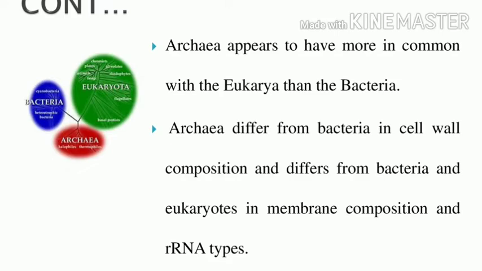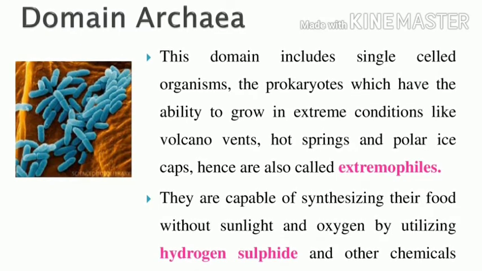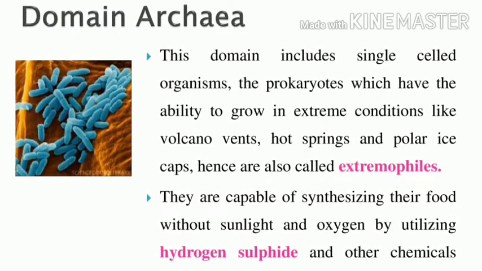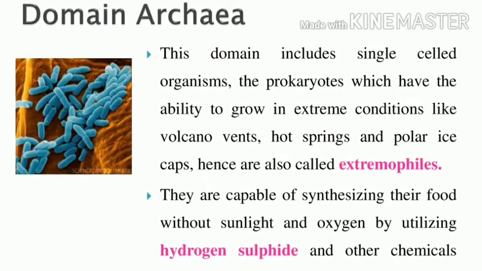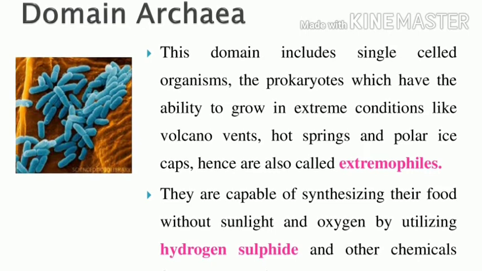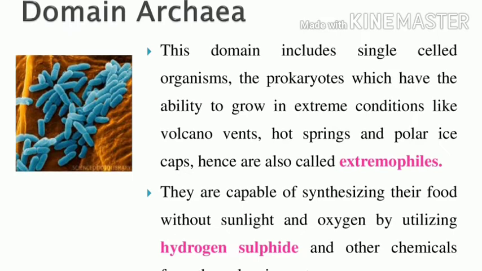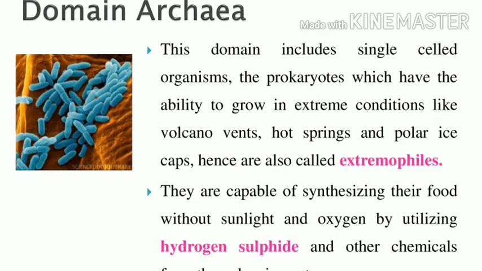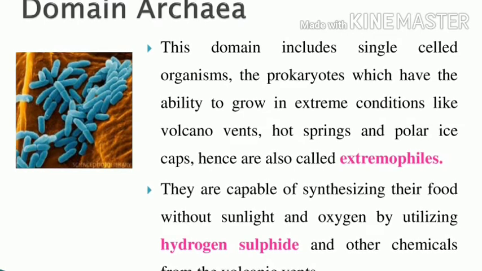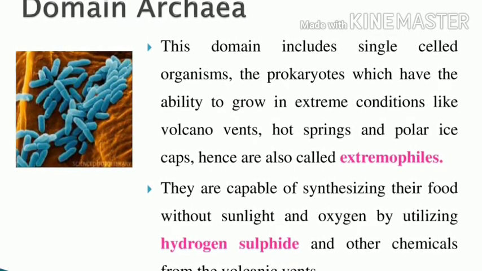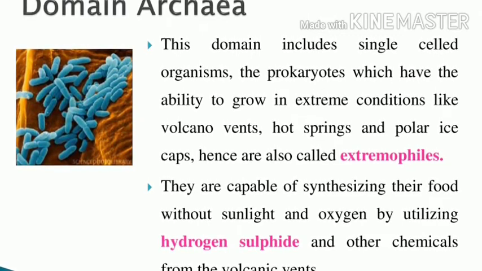Can you understand? Next we study clearly what the three domains are, separately. First is domain archaea. Domain archaea are single celled organisms, prokaryotes, which have the ability to grow in extreme conditions like volcano vents, hot springs and polar ice caps. These archaea are called extremophiles.